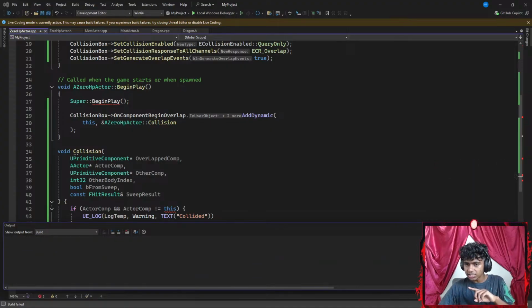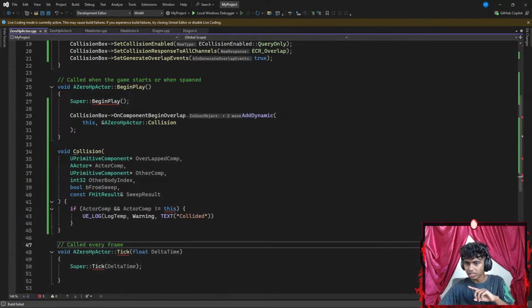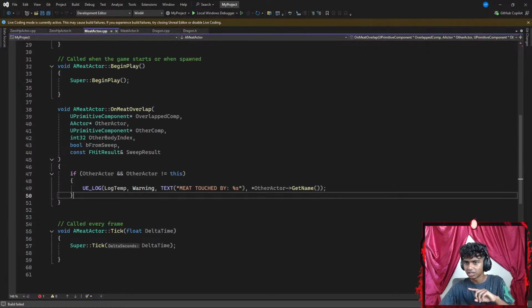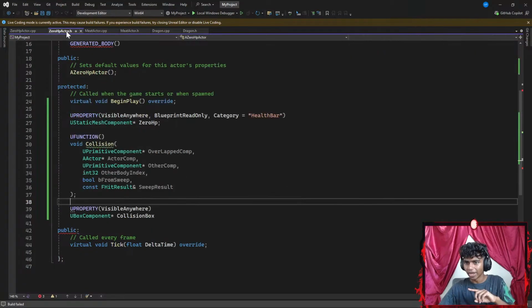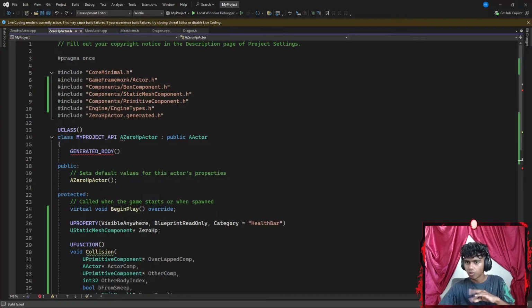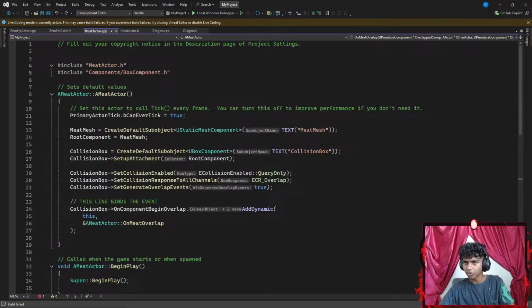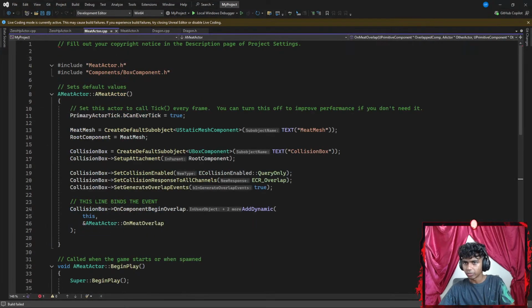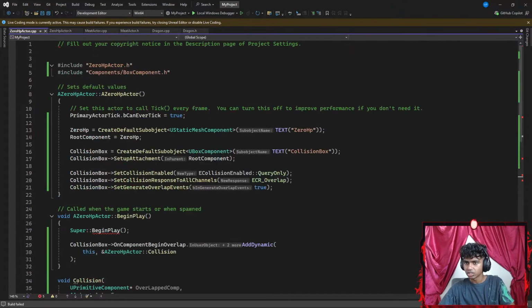Okay, so it says failed. So it says that I failed somewhere. Guys, how did I even fail? Didn't I have a reference at all times up here? Okay, so boolean constant F hit result. My F hit result requires the memory address of sweep result. Engine types. Are my components correct? Okay, so engine types, and this is going to be from my components. I want to go ahead and load box component.h.